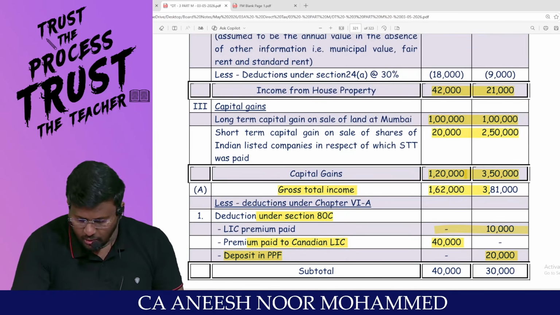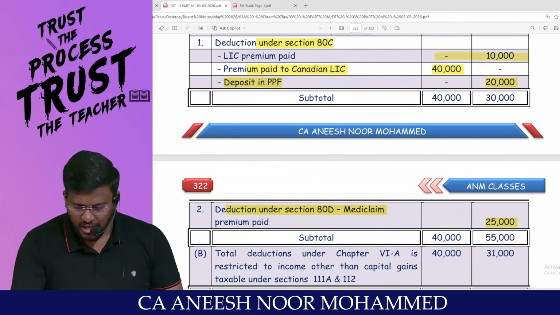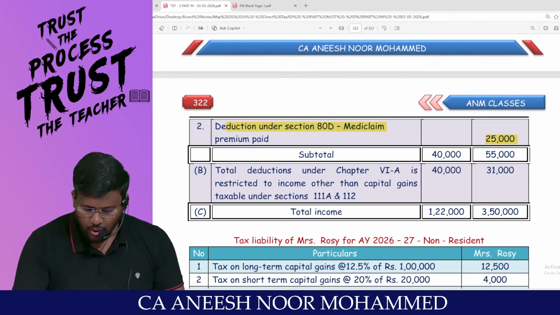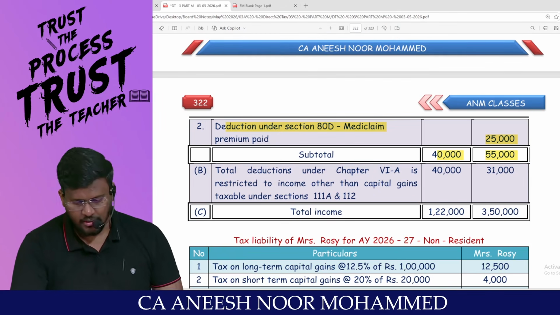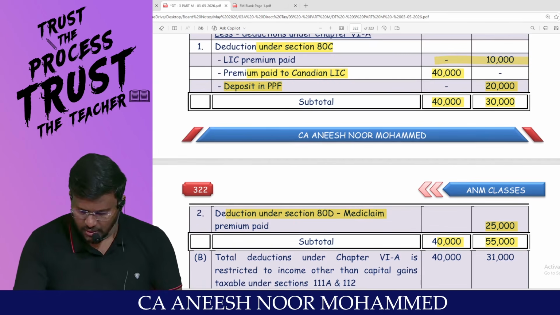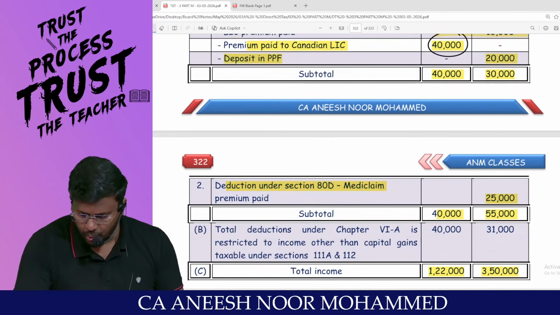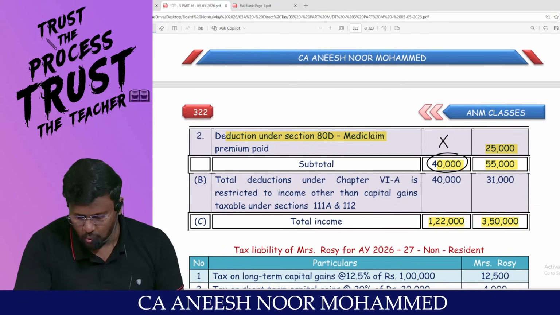If you add all the three, you will get the gross total income. From the gross total income, if you reduce the Chapter VI-A deductions of this much amount, you will be getting the total income. This is the total income. Because here she is entitled to a subtotal of deductions of 40. That's it. There is nothing else here. So total 40.